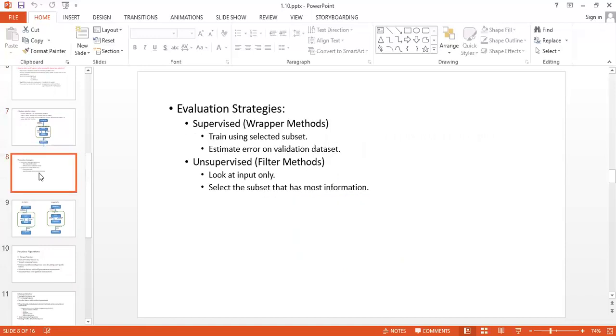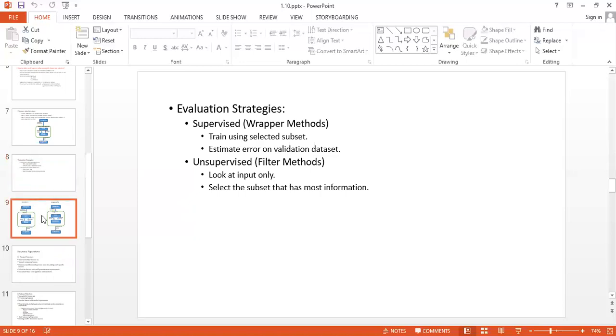Now we are having two evaluation strategies. Before I said, supervised is known as the wrapper method, and unsupervised is known as the filter method. The supervised method will train the selected subset, and it will estimate the error on a validation dataset. And the unsupervised, that is the filter method, will look at the input only, and it will create a subset that has the most information.